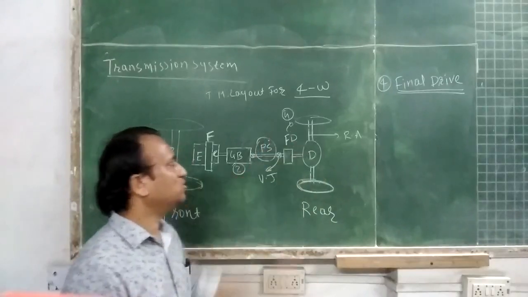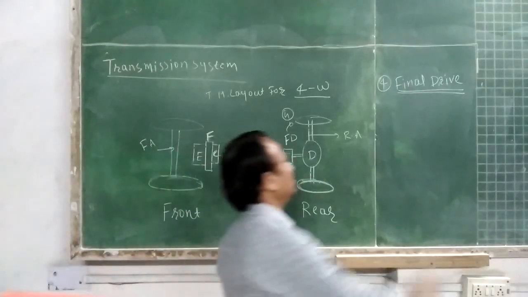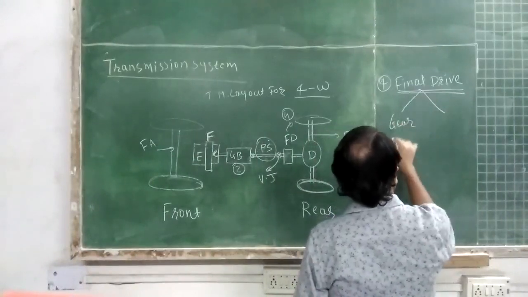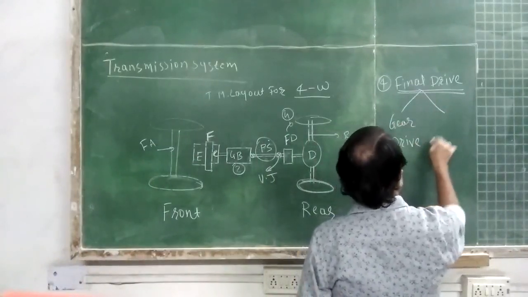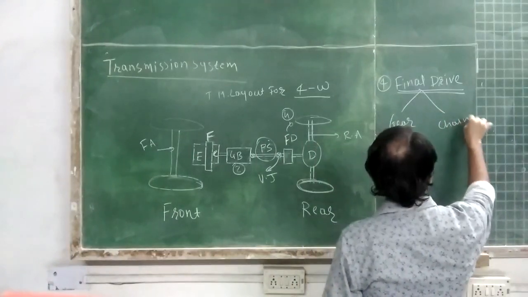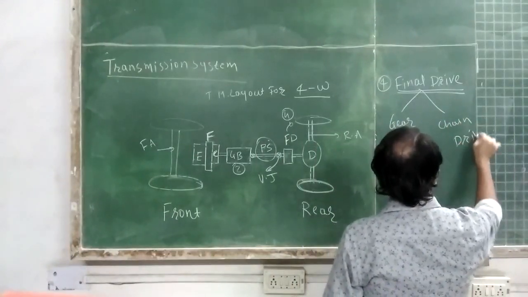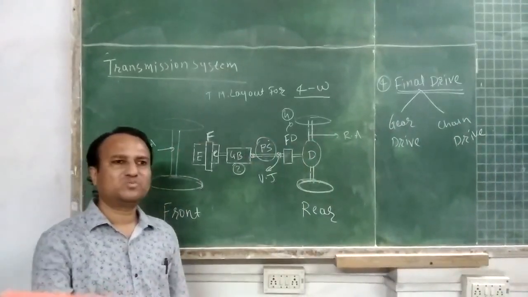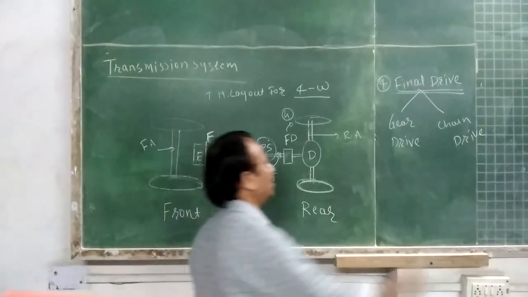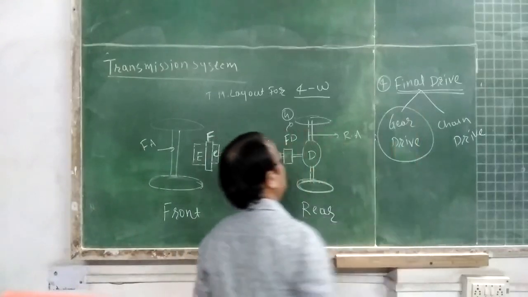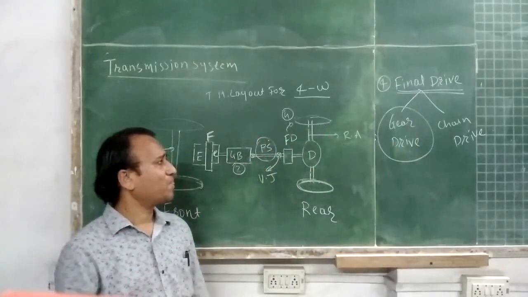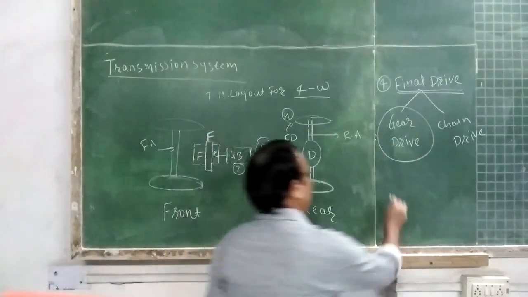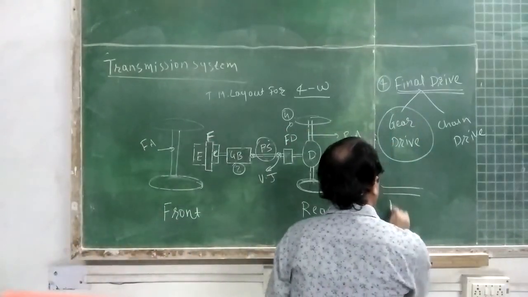So the final drive is either a gear drive or a chain drive. Popularly used is the gear drive. In short, here this is the propeller shaft.